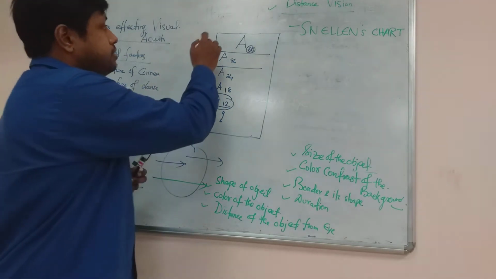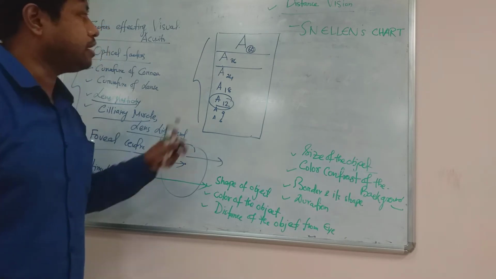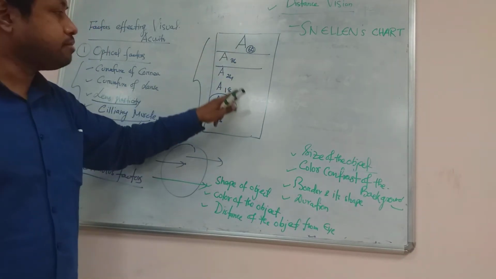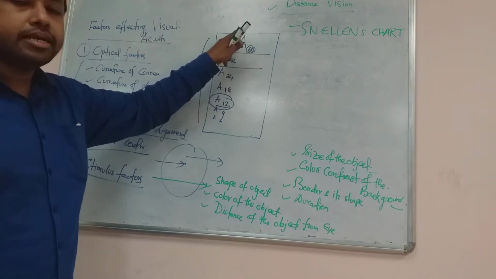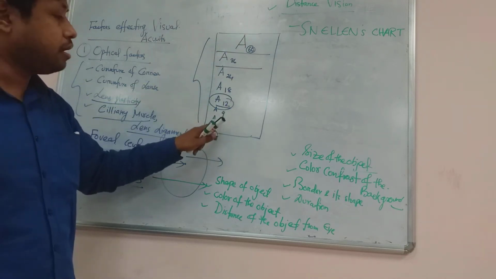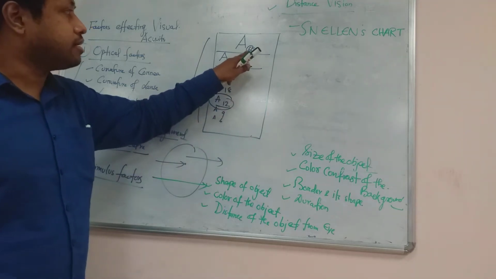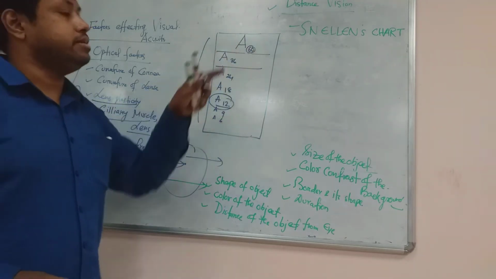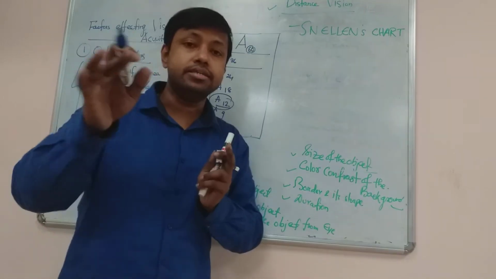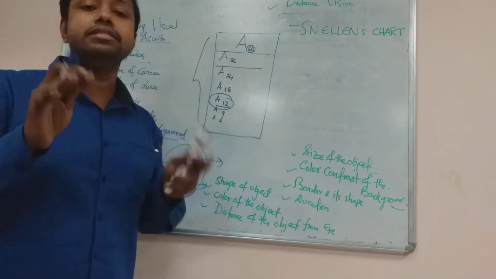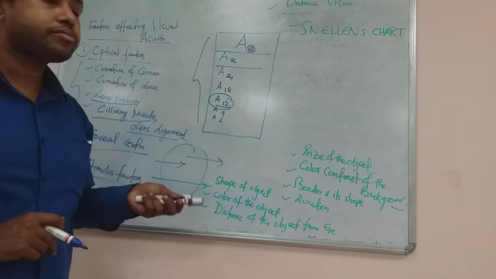So this is the importance of Snellen's chart. It consists of rows of letters of various sizes. The maximum size letter is on the topmost row, and gradually the size goes down, and it is smallest at the bottom. And a number is mentioned below the row, which indicates the distance from which the letters of that row can be visualized correctly by a normal healthy subject.